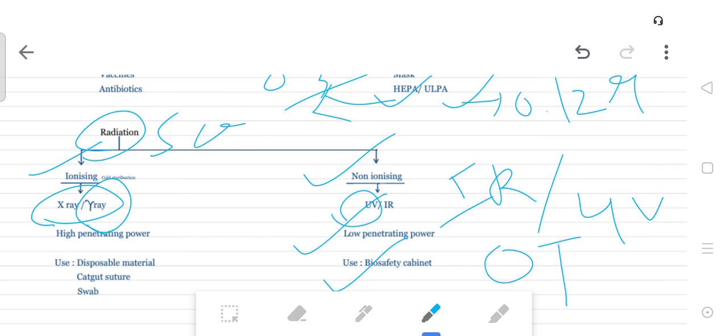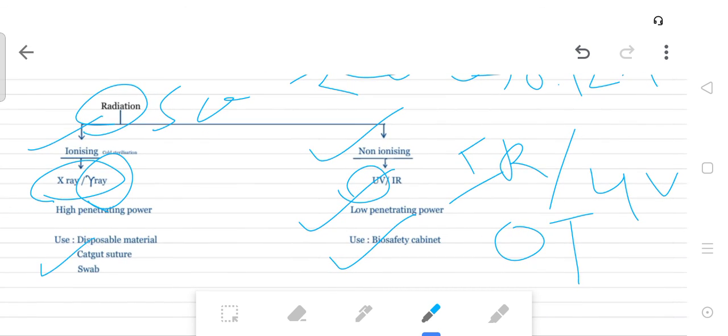What materials can be sterilized by this method? Disposable items, like plastic and rubber things, and catgut suture can also be sterilized by this method, and this method is also known as cold sterilization. Ionizing radiation has high penetration power, and non-ionizing radiation has low penetration power.